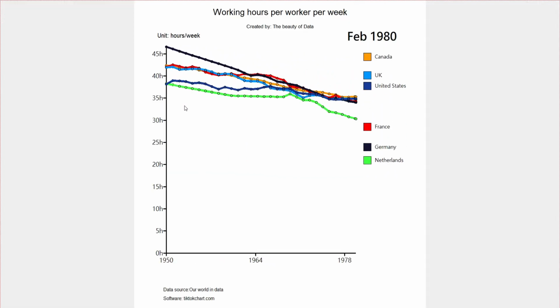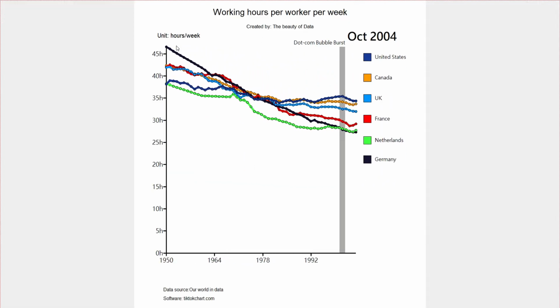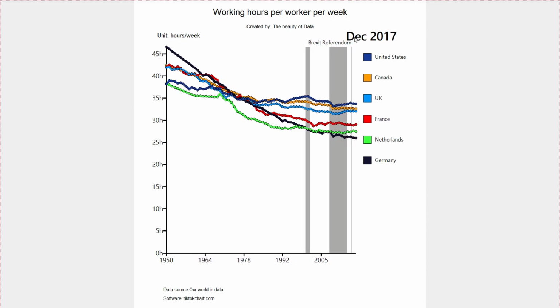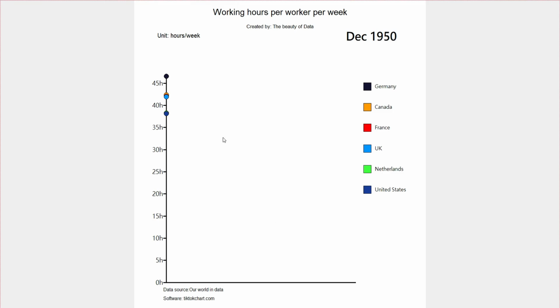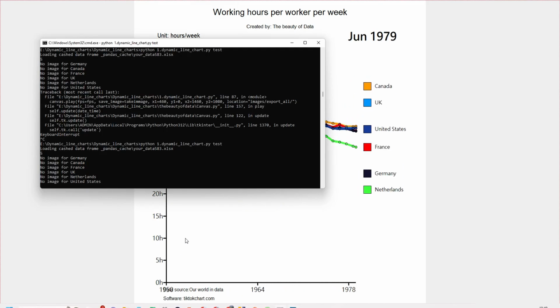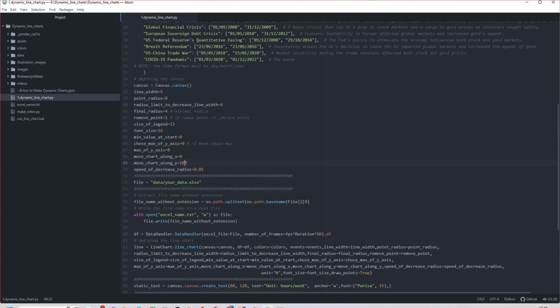Okay, it's increased a little bit, but I feel that the chart is a little bit too close to this, so I want to move the chart a little bit lower. To do that, you go here: move chart along X and move chart along Y. I want to move the chart along the Y direction. That's too much, so I put only 50, only 50.